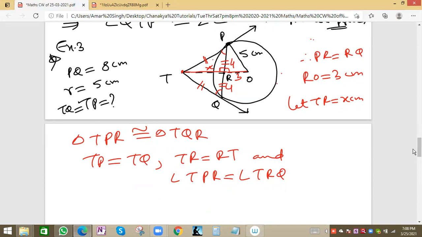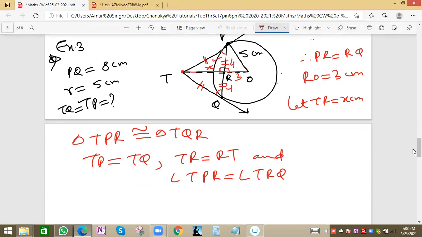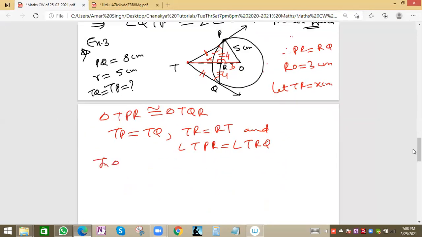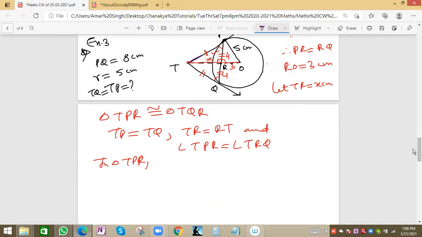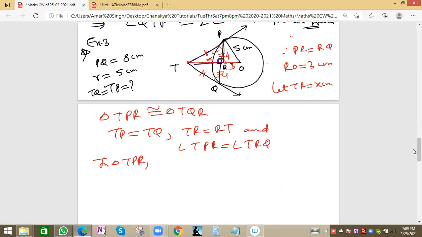First we'll take this triangle, this one. So in triangle TPR, which triangle is that? This one. In triangle TPR, it is 90 degree at R. In this triangle, TP square is equal to TR square plus PR square. TR is basically x and PR is basically 4. 4 square is 16. So TP square equals x square plus 16. This is equation 1.